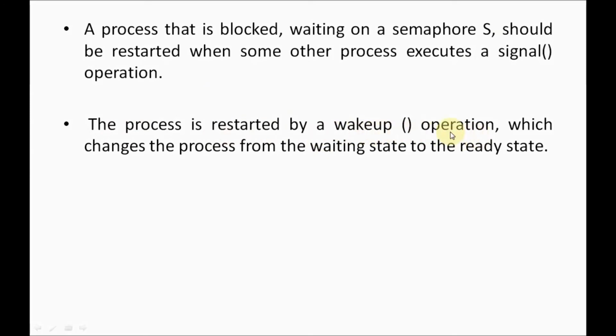Why do we use the wakeup operation? The wakeup operation is used to wake up the process that is waiting in the waiting queue. Here P2 will be woken up using a wakeup operation when P1 sends the signal. So that's why P2's state is changed from the waiting state to the ready state, and then from the ready state to the running state. Getting, guys?